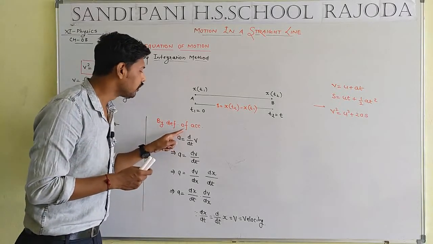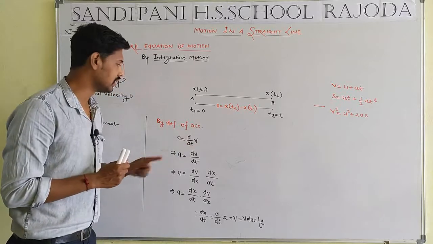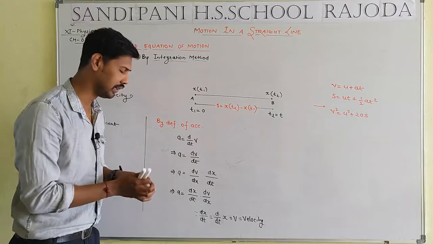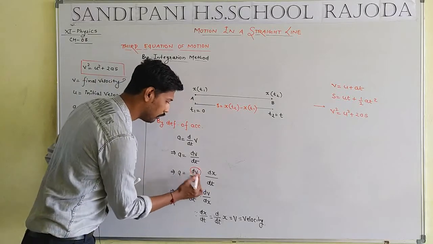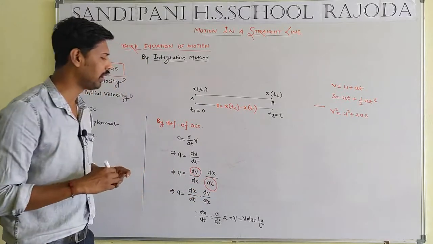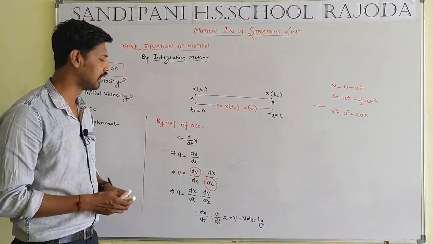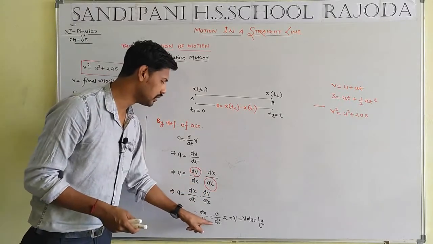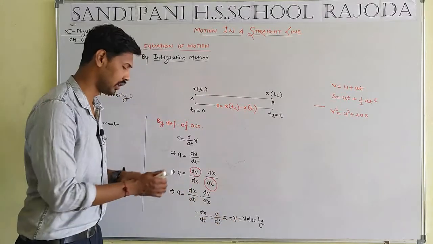Acceleration will be equal to the rate of change in velocity, such that dv by dt. ठीक है. We have to multiply and divide. हमने मल्टीप्लाई और डिवाइड करा है dx से. dx by dt, that means the rate of change in displacement is known as velocity.